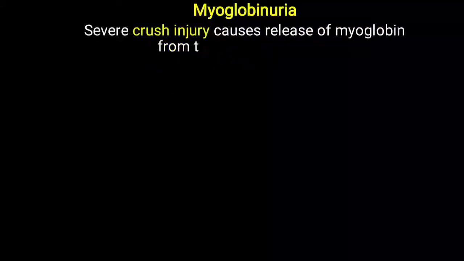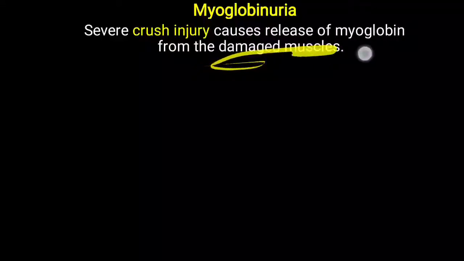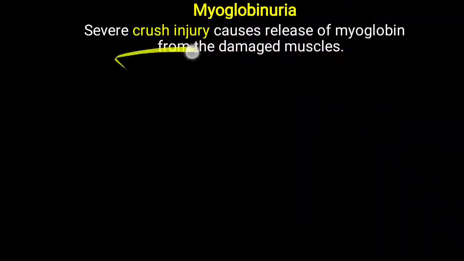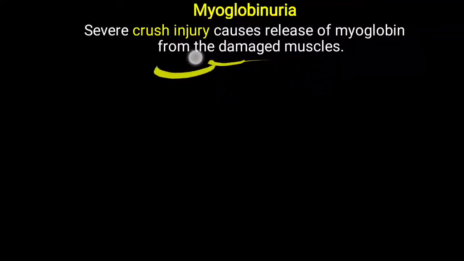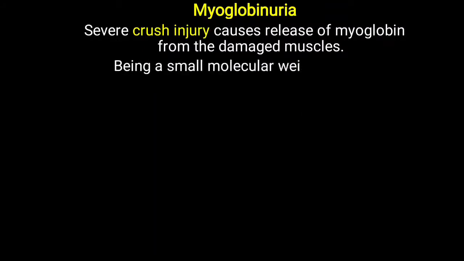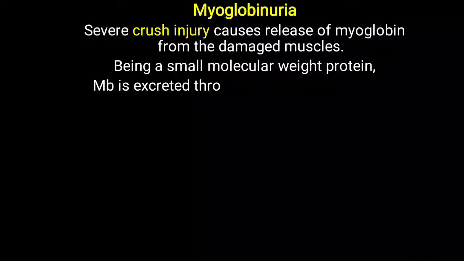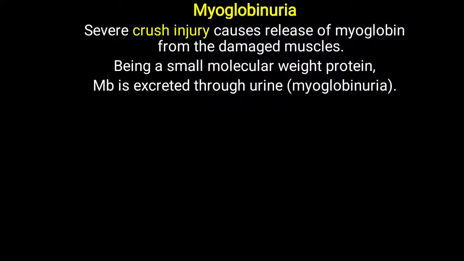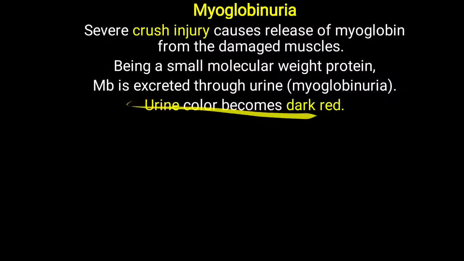So severe crush injury causes the release of myoglobin from the damaged muscle. Whenever there is a crush injury or a fracture, it leads to damage of the skeletal muscle, and that can lead to the release of myoglobin from that muscle. Being a low molecular weight protein, it is easily filtered from the glomerulus and appears in the urine, and that is called simply myoglobinuria. When it is present in the urine, the color becomes dark red,